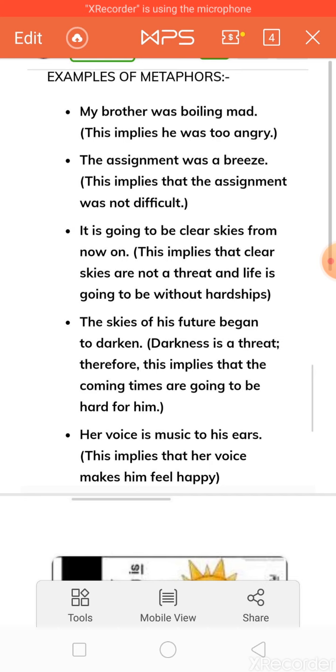Okay, so in this lecture we have discussed four figures of speech, that is alliteration, hyperbole, simile and metaphor. Now in the next lecture we will be discussing the leftover figures of speech, that is personification, imagery, then apostrophe, irony. Okay, so all these we will be discussing in our next lecture.